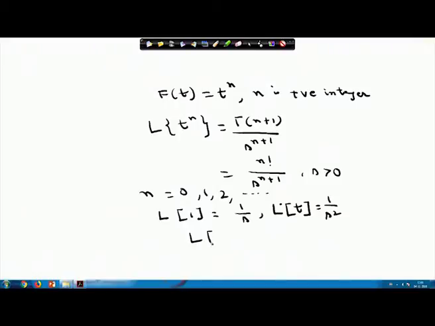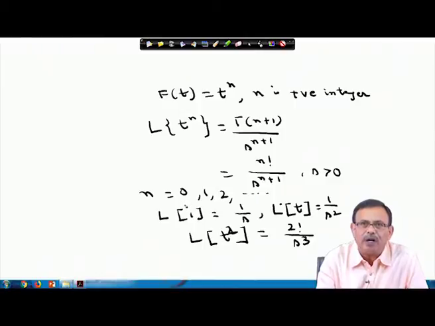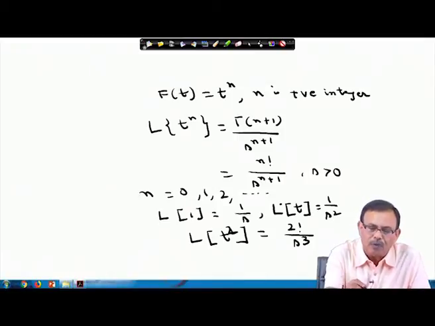Laplace transform of t square is factorial 2 by s to the power 3. Like this way I can find the Laplace transform of various functions. So, you have to note the Laplace transforms of some useful functions. One is t to the power n, where n is a positive integer, that equals factorial n by s to the power n plus 1.